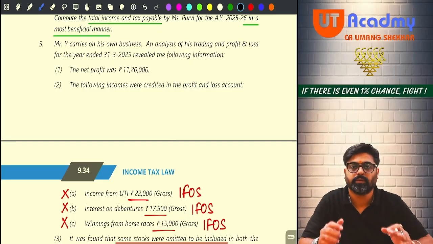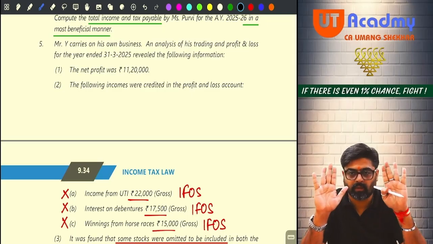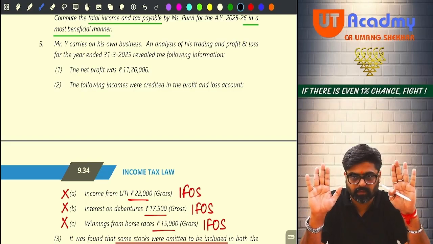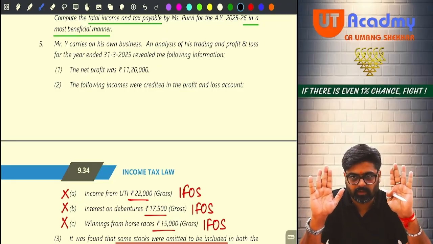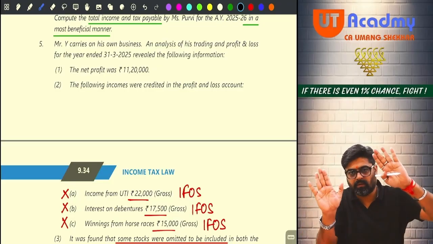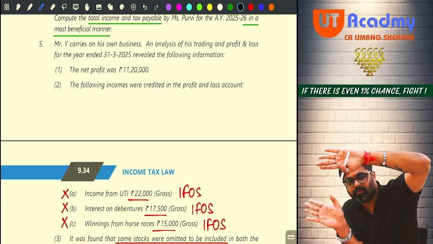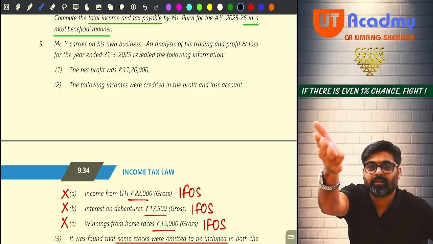See, pay attention. This is the P&L account. This is your credit side. This is your debit side. Credit side, debit side. Credit side, debit side. Can it be presented like this? Information. Yes, this is that same question.